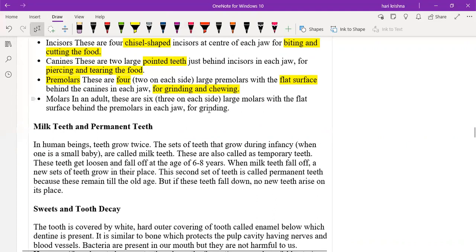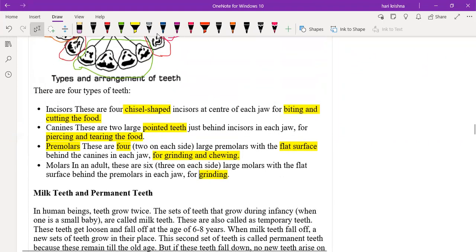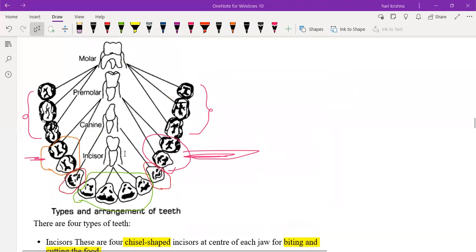For grinding the food. Sir, this is mostly only for grinding, because premolars also do the chewing. So this is only for grinding. Yeah, very good. So any doubts in the arrangement of teeth?